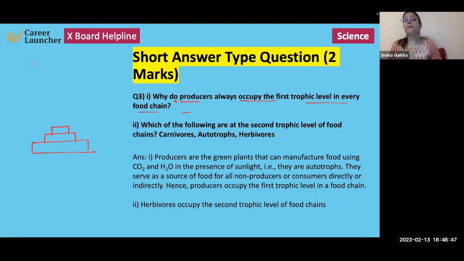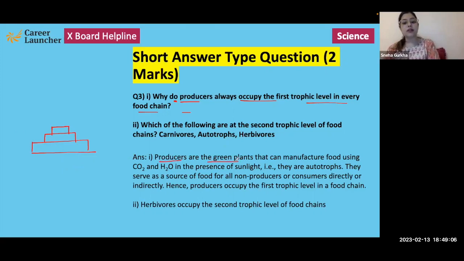Every food chain has to begin with the producers, because they are basically autotrophic organisms that can synthesize their own food. That is why producers always occupy the first trophic level in a food chain, right?